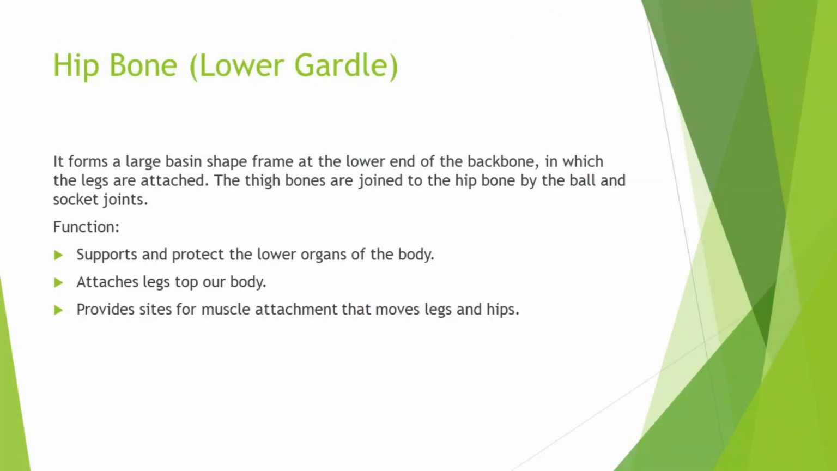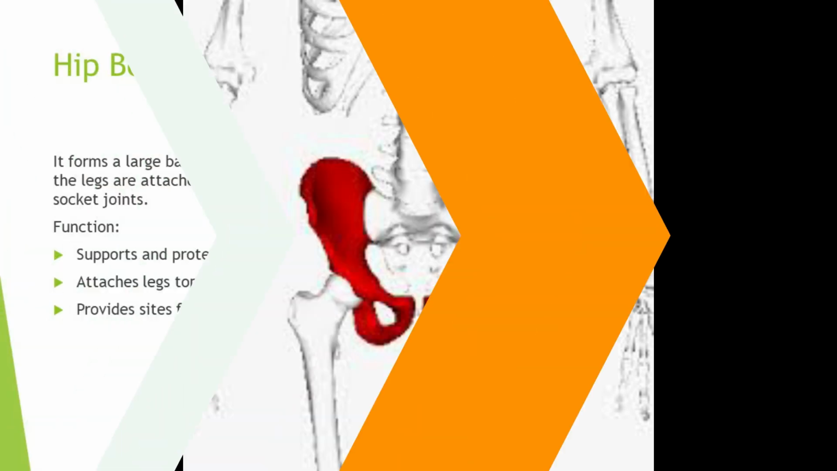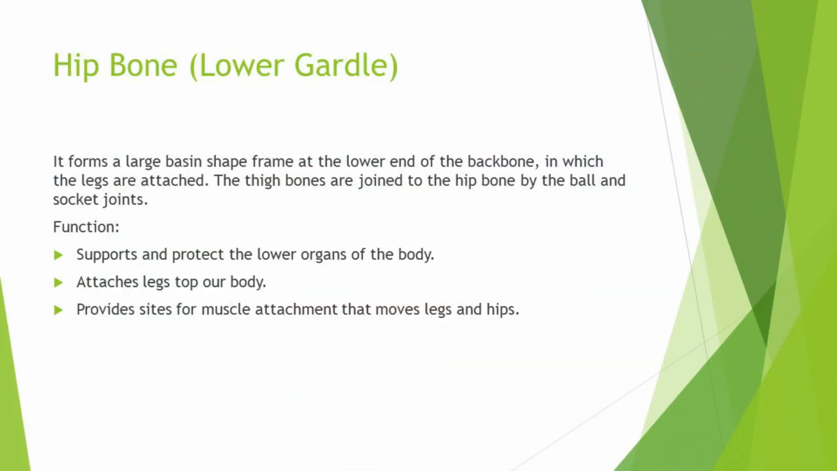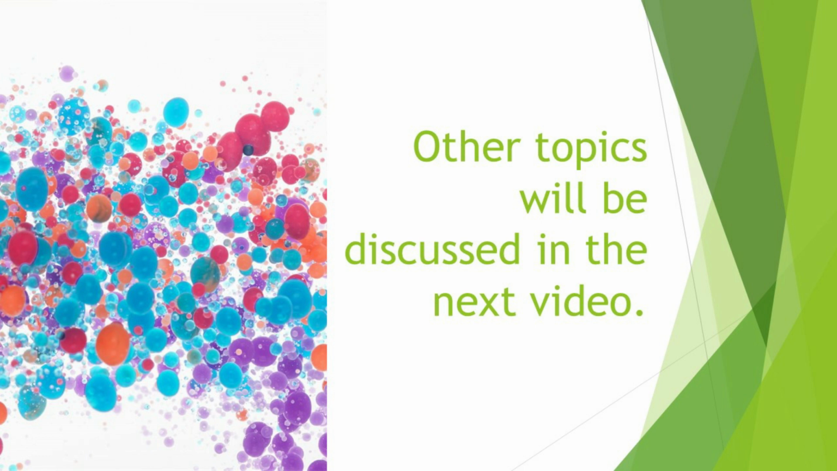Now, the lower girdle is hip bone. It forms a large basin shaped frame at the lower end of the backbone to which the legs are attached. The thigh bones are joined to the hip bone by ball and socket joints. Now, the function is, it supports and protects the lower organs of the body, and also it attaches legs to our body. It also provides a site for muscle attachments that move legs and hips. So, these are the different parts of the skeletal system.